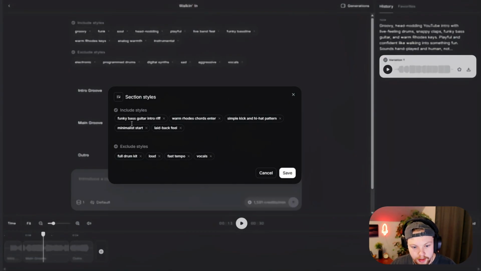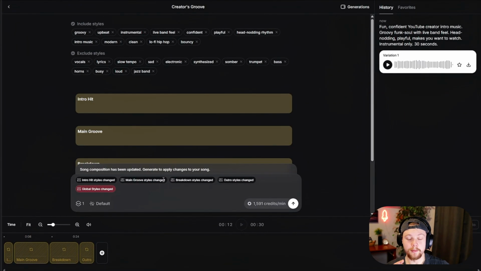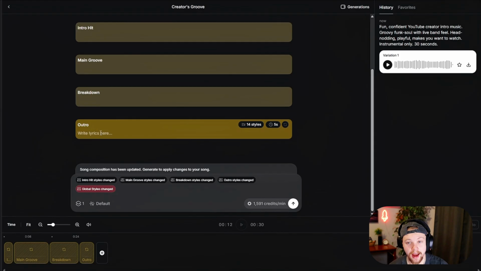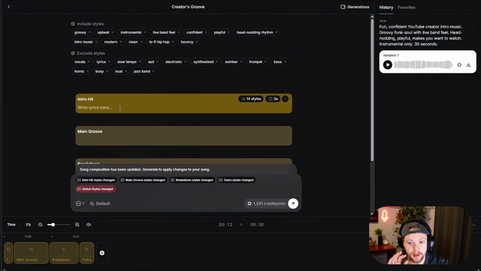Look at this. You can go in here and start adding and minusing out styles and stuff. Okay, and with that, another one. Okay, I think I found the method. Basically, I went through every single included and excluded style, and then went through the intro, main groove, breakdown, and outro.